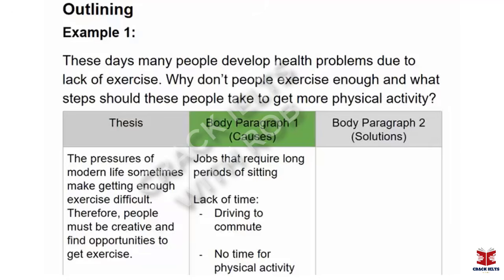And finally, then, we could write about how people work long hours, right? So there's no time to go to the gym or do something for physical activity because all of the day is spent working or taking care of family or whatever it is that you think to write about there. Okay, so body paragraph 1 focusing on these causes related to the pressures of modern life.